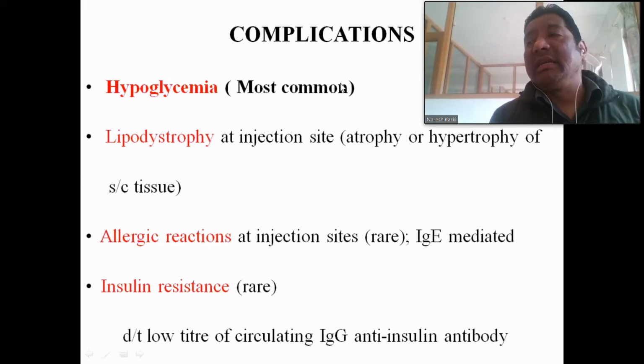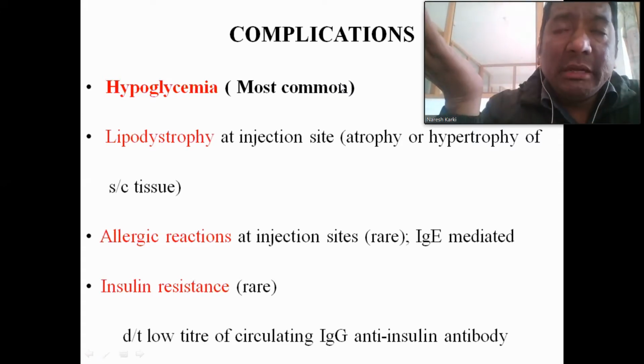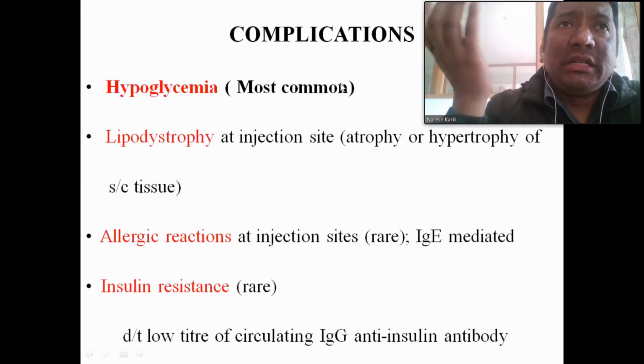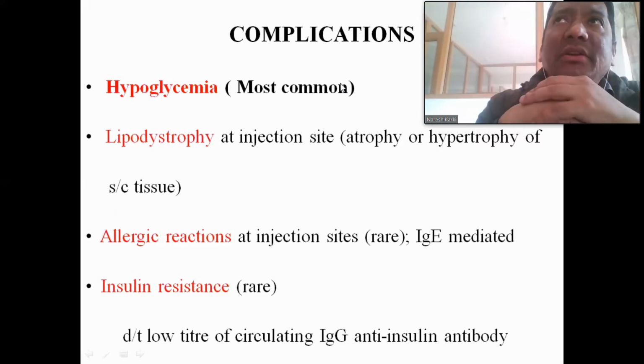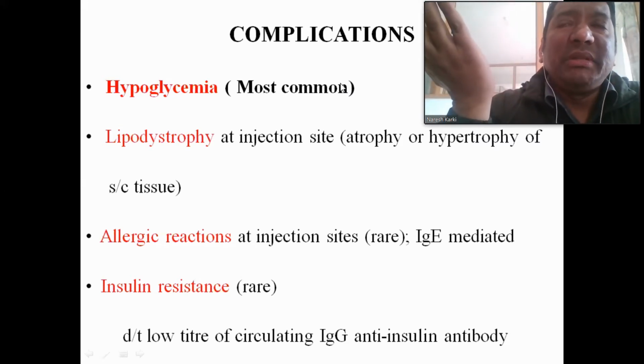One is the adrenergic symptoms, and the second is the central nervous system symptoms. Why the adrenergic symptoms? Adrenergic symptoms because when hypoglycemia is there, there will be a compensatory mechanism, that is the release of the catecholamines, the adrenaline and the noradrenaline. When the adrenaline is there, it increases the sympathetic activities.